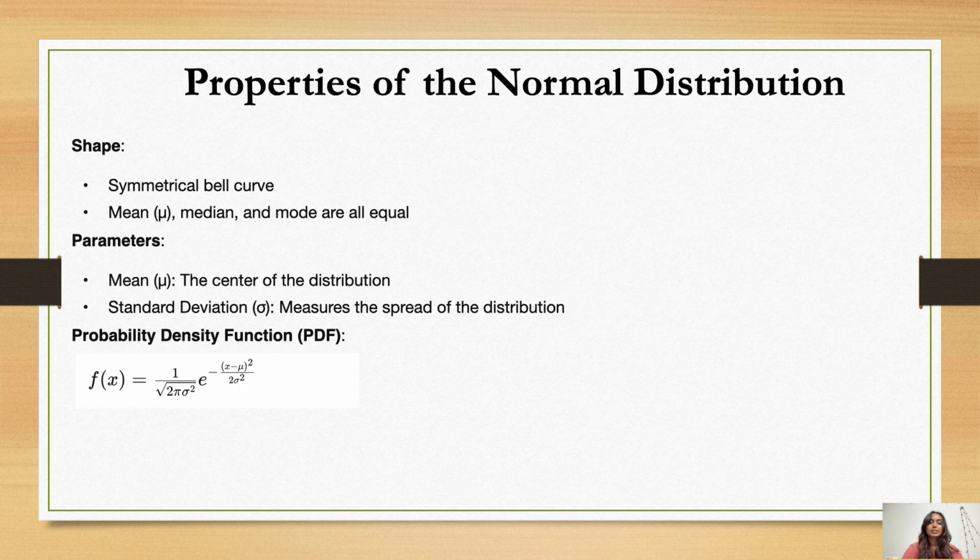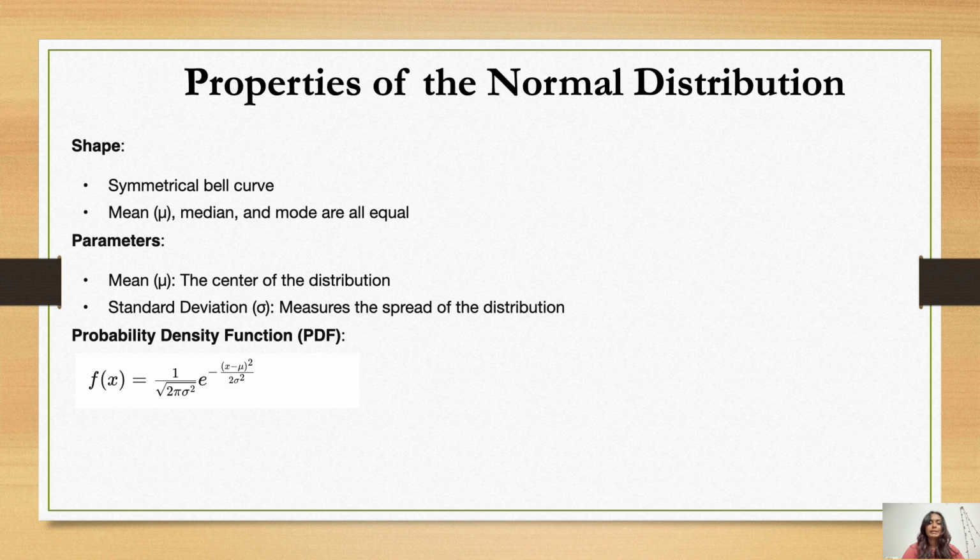The next is properties of the normal distribution. Shape: a symmetrical bell curve, where the mean, mu, median and mode are all equal. Then coming to parameters: mean, mu, is the center of the distribution, and standard deviation, sigma, measures the spread of the distribution. So there are two parameters in normal distribution, the mean and the standard deviation.